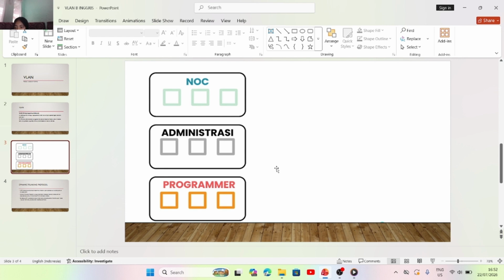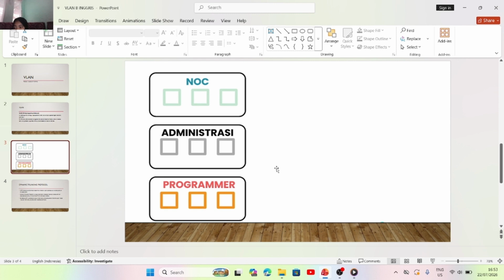If someone in admin wants to send a message to another admin user, it stays within its own local VLAN, its virtual local area network. The message stays right there and is not broadcast to all the other clients.